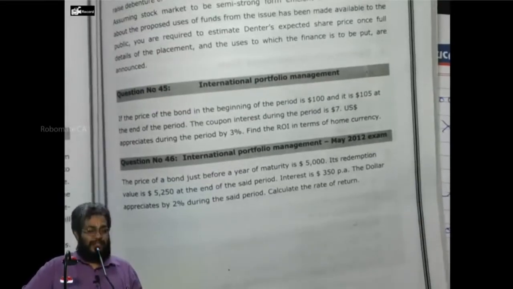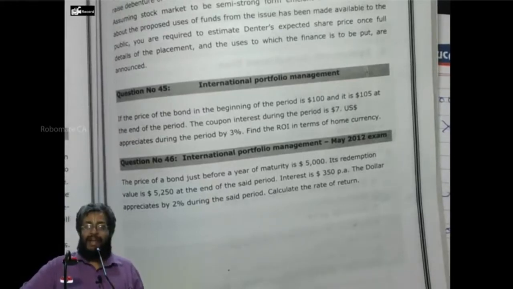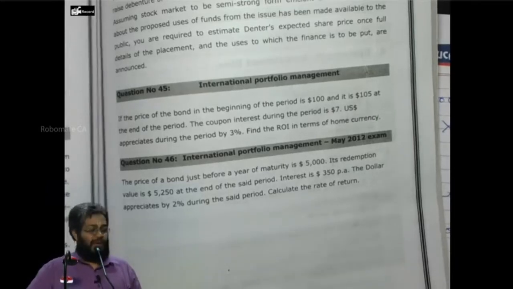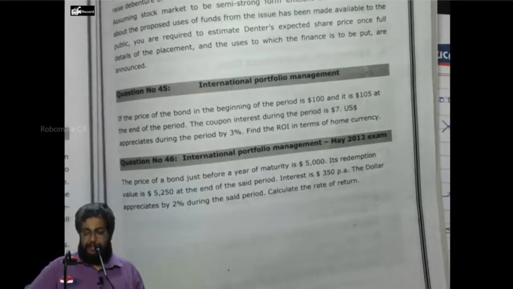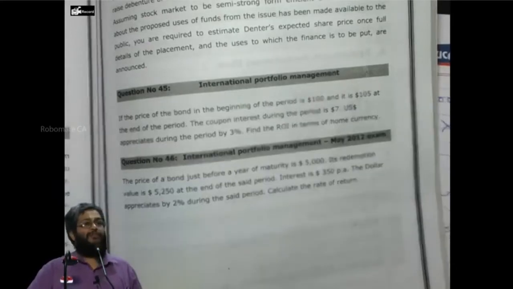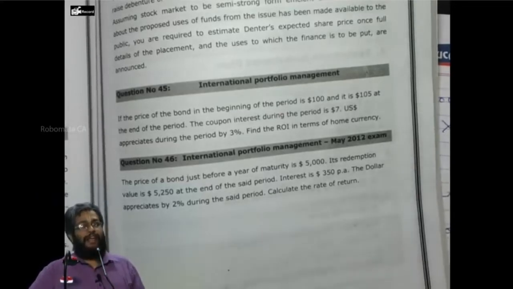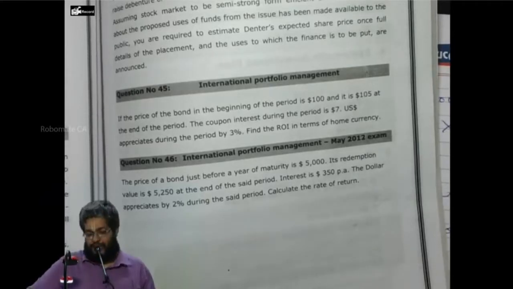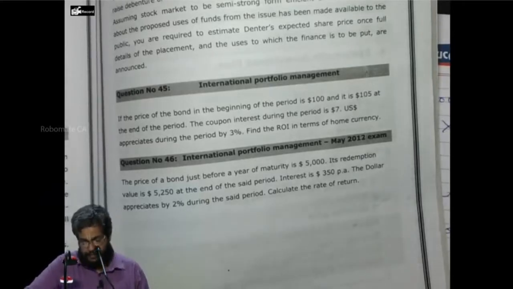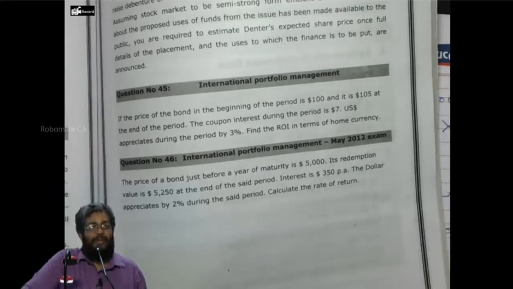Let $1 is equal to 50 rupees. I take 50 as it is easy to multiply. Point A: Investment is equal to $5,000 into 50. How much am I investing? $5,000 into 50, rupees 2,50,000.